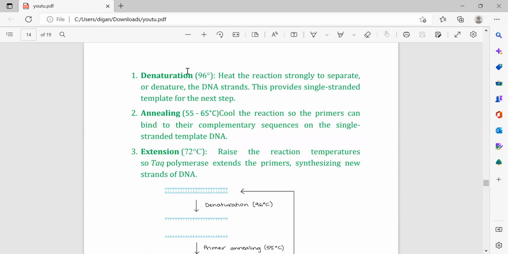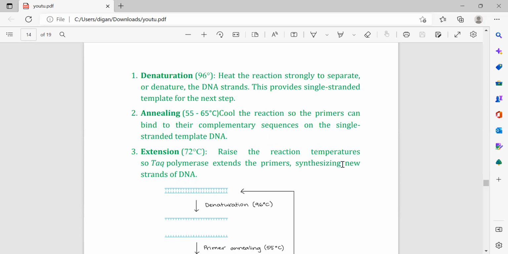It goes through at 96 degrees centigrade, heating the reaction strongly to separate or denature the DNA strands. At this temperature the DNA strands are separated. This provides the single stranded template for the next step. Next, annealing. It is cooled down to 55 to 65 degrees centigrade, and at this temperature the primer can bind to the complementary sequence on the single stranded template DNA. Next, extension. Again the reaction is heated to 72 degrees centigrade and as a result Taq polymerase extends the primer,